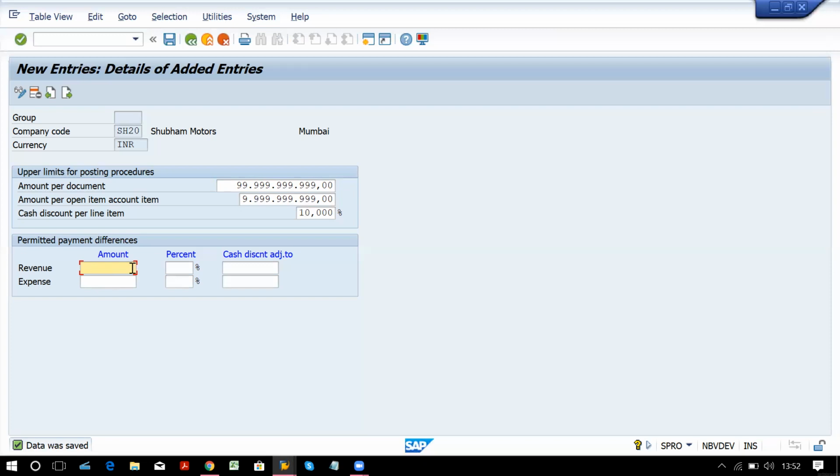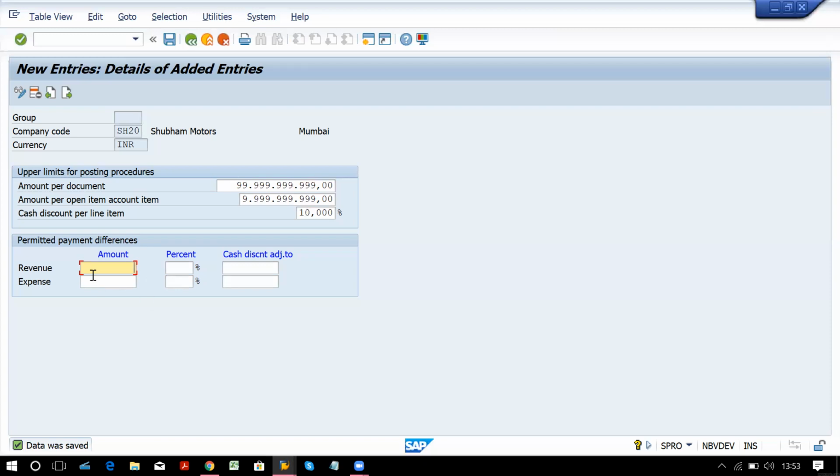There is a difference of 600 rupees. So this is not within the limit. The system will not allow you to process this because it is beyond the limit, beyond 500. At that time he will not accept that payment, and he will chase directly for the complete payment of 15,600.